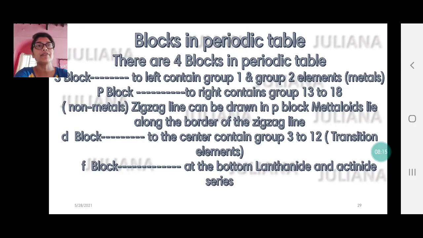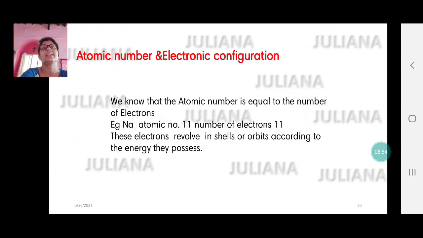So the S block to the left contains group 1 and 2 elements. They are all metals. The P block is to the right. They contain groups 13 to 18. They are mostly non-metals. There is a zigzag line that can be drawn in this P block. Those are all metalloids, and they lie in a zigzag fashion, bordering metals and separating metals from non-metals. D block is at the center. They contain groups 3 to 12. These are all transition elements. And F block is at the bottom, which are the lanthanide and actinide series.